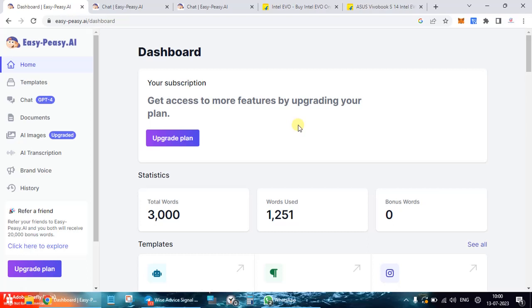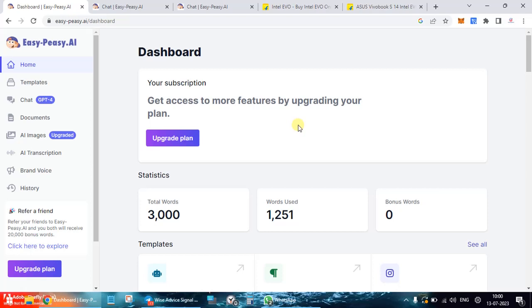Amongst all the tools I have used, I find this a little bit complicated to use. It's not clearly mentioned, and for most of the functionalities you need to upgrade to even test it out. So all in all, it's an AI tool basically just cashing in on the fad, I guess.